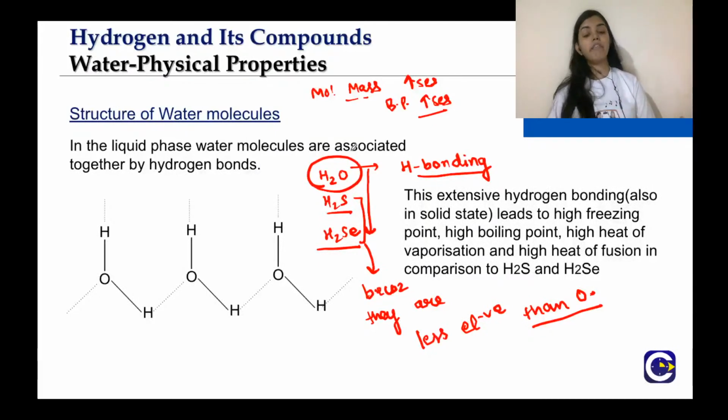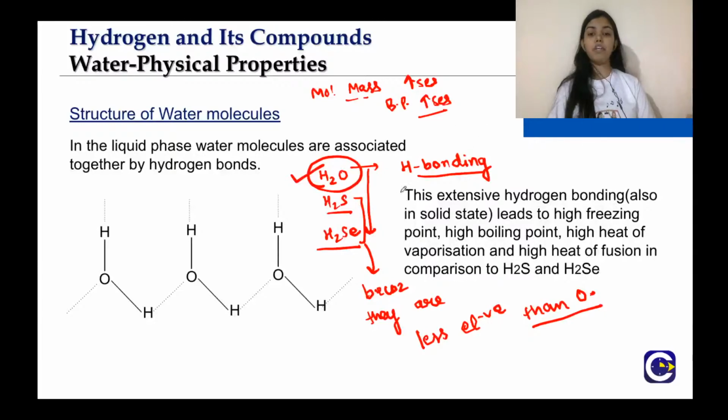As the electronegativity decreases, the extent or the strength of hydrogen bonding also decreases. So due to this additional hydrogen bonding character, water is having a higher boiling point than that of H2S and H2Se, in spite of water having a low molecular mass.